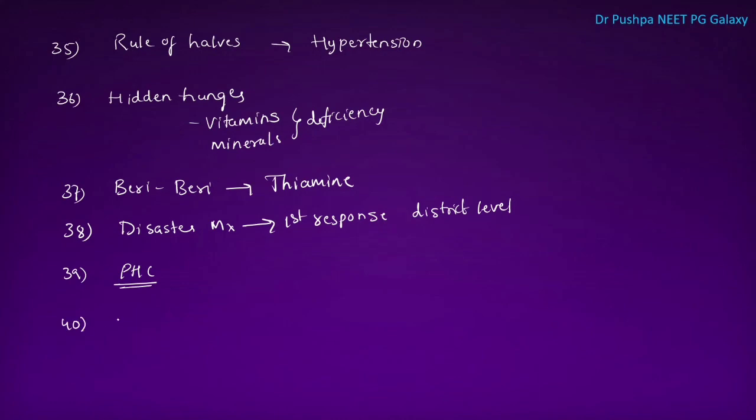Next one is, what is Delphi method? This is to obtain a consensus forecast. That is, to determine the degree of agreement on a topic. This method helps in setting priorities and selecting alternatives in planning.